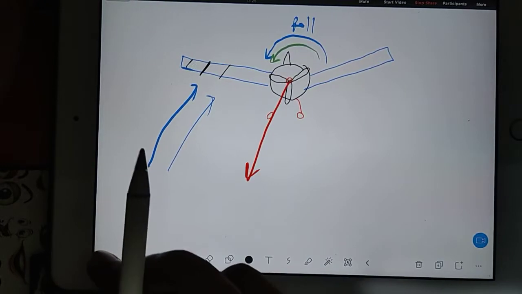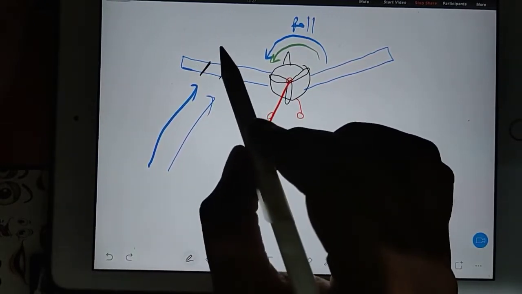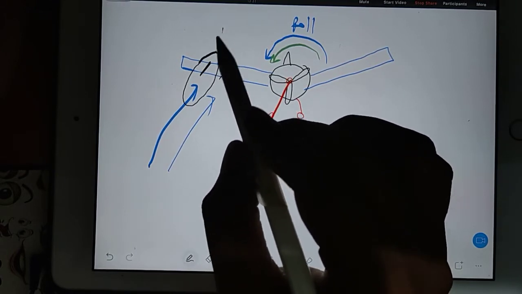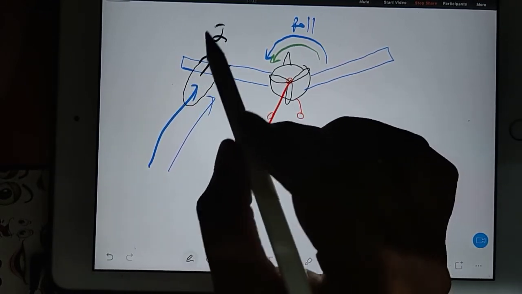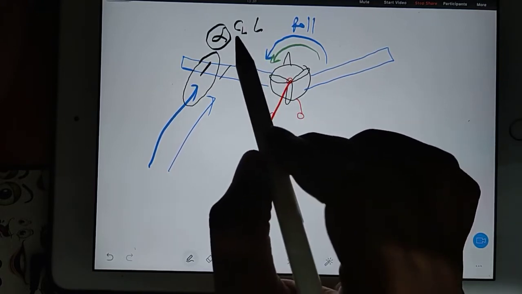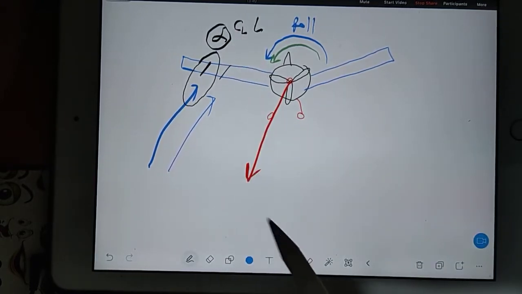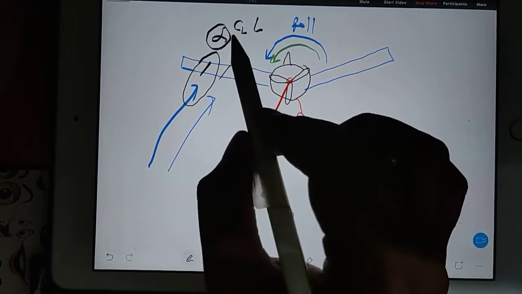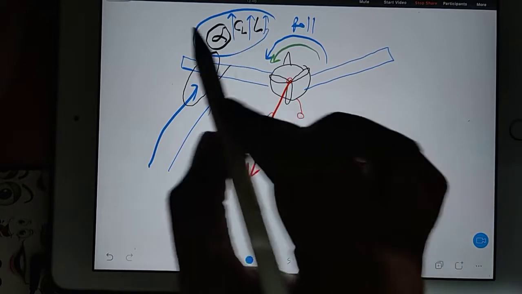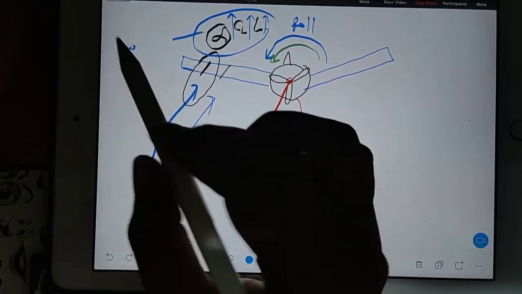So that air will be going for a particular airfoil. If you check out any one airfoil and the incoming wind, you'll have a personal alpha. Because of that alpha, you'll have a particular CL. Because of that CL, you'll have lift. So somehow, if this alpha increases, then CL will increase, lift will increase. And this phenomenon, you will call upwash.